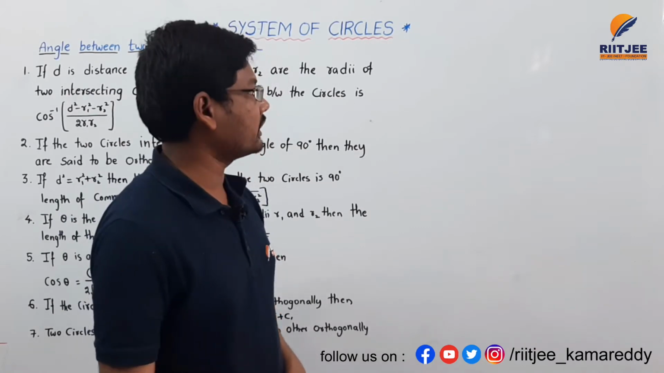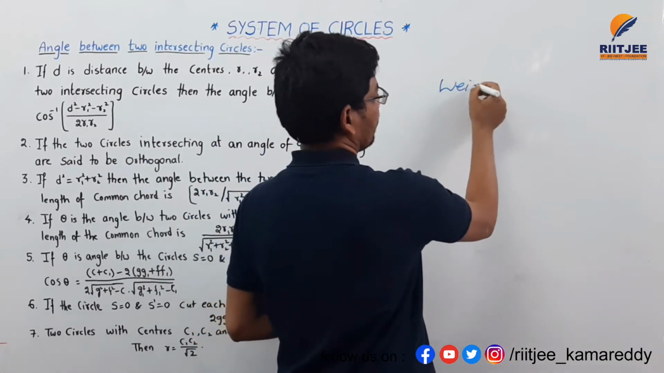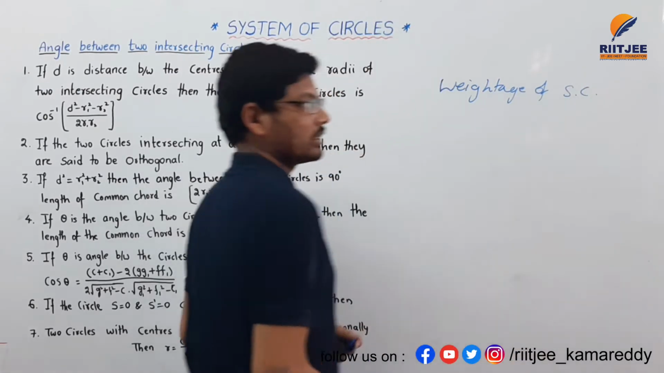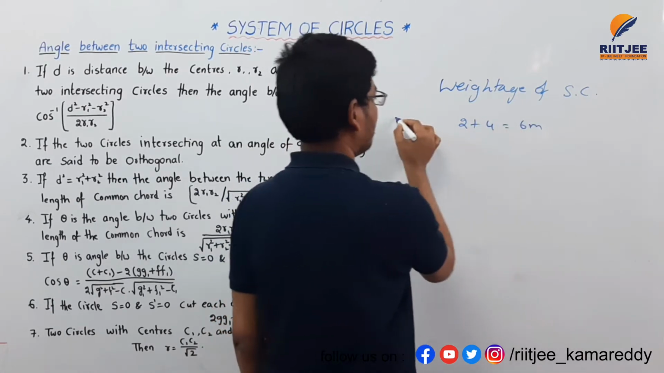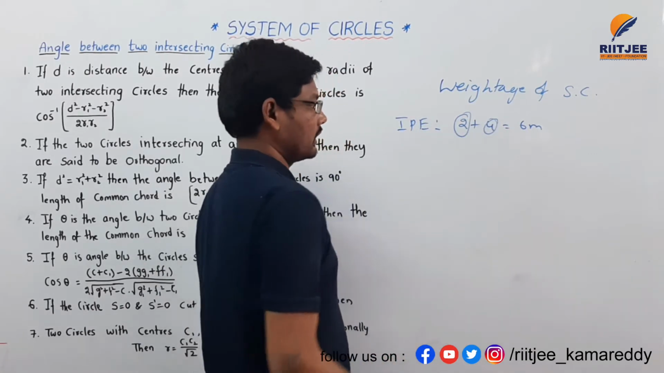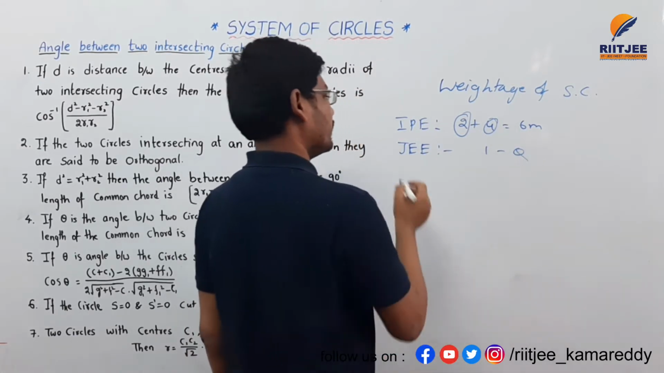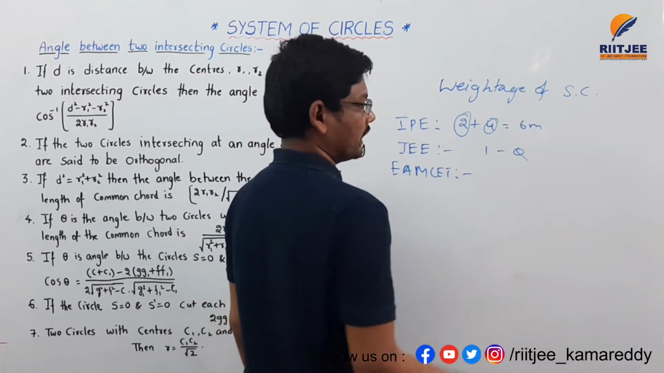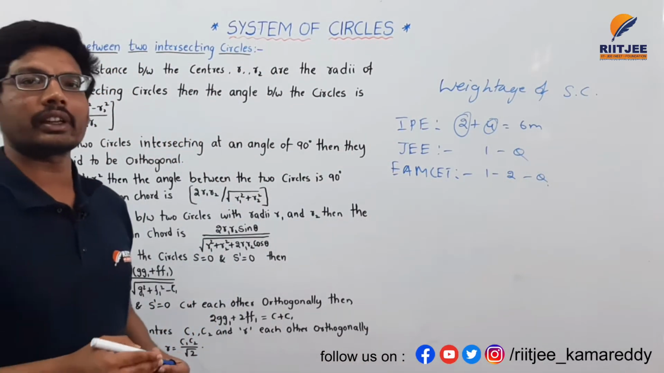If you discuss the weightage of the system of circles chapter, the weightage is 2 plus 4, that is equal to 6 marks. In IPE, there is one 2 marks question and one 4 marks question, total 6 marks. When it comes to JEE, there is a possibility to get one question, and in EAMCET there is a possibility to get 1 to 2 questions. This is the weightage of the chapter system of circles.